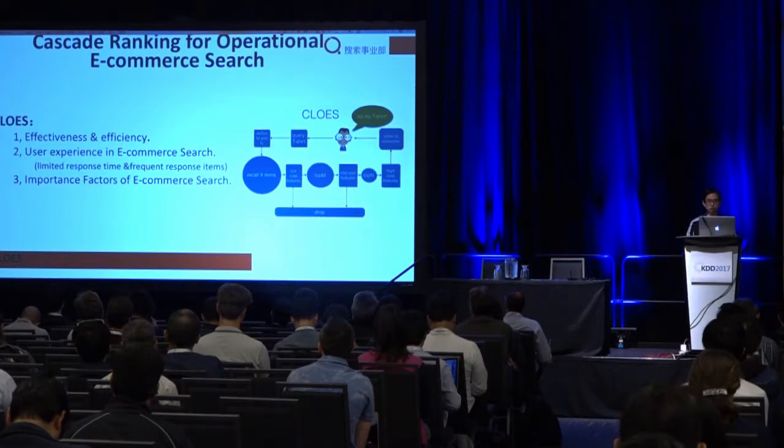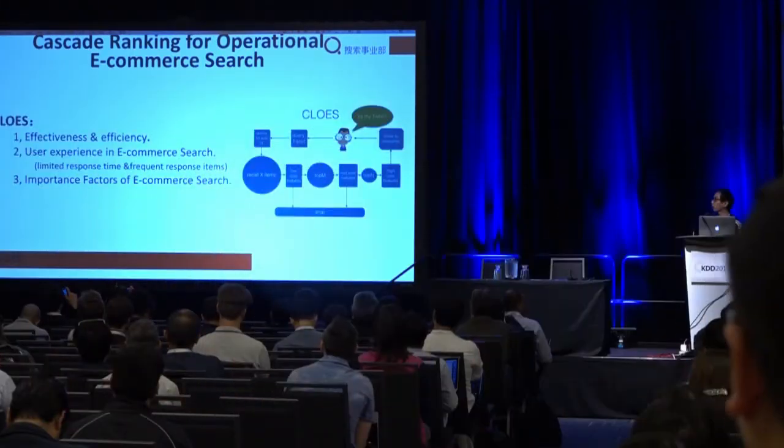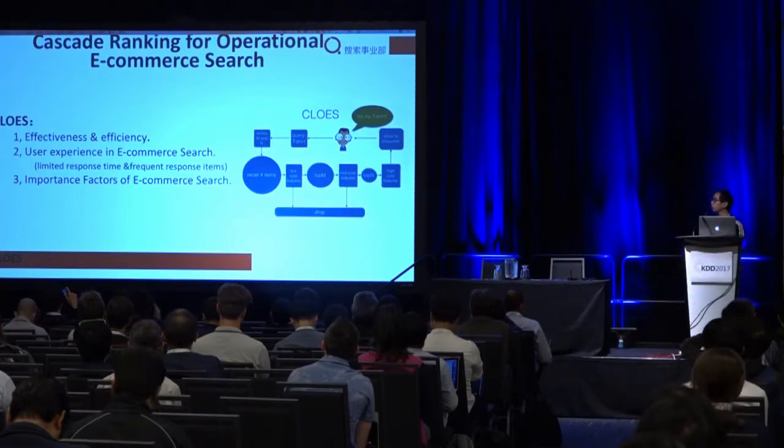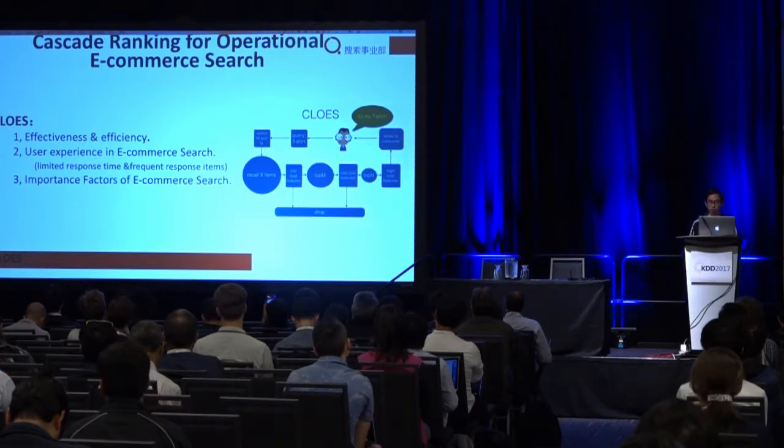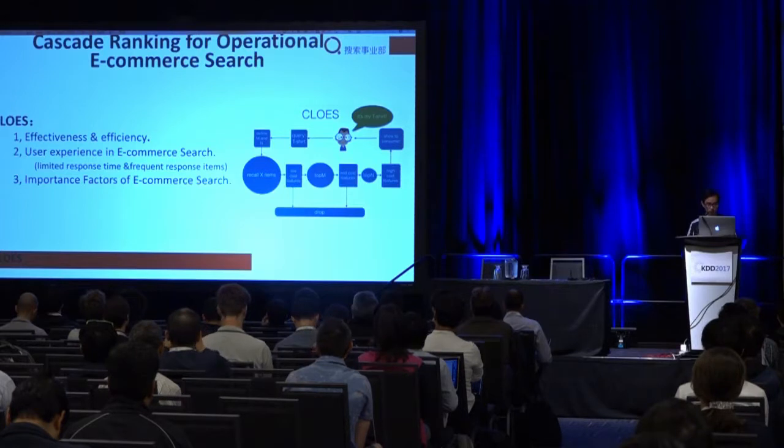Okay, we call our algorithm CLOES, which is short for cascade ranking for operational e-commerce search. And we mainly concentrate on 3 factors. First, how to balance the ranking effectiveness and efficiency. Second, how to ensure user search experience. Search experience here means 2 things.